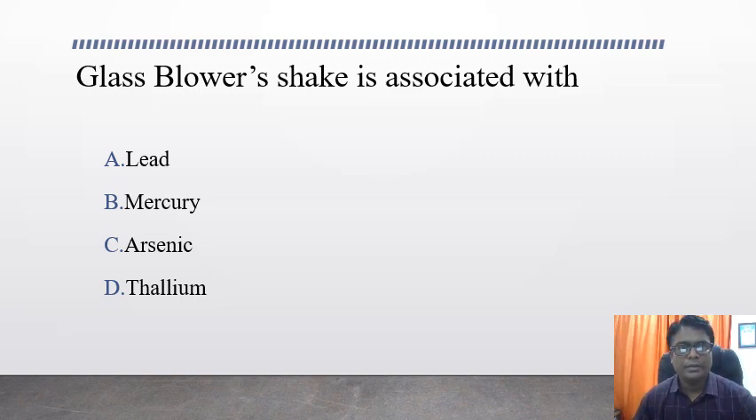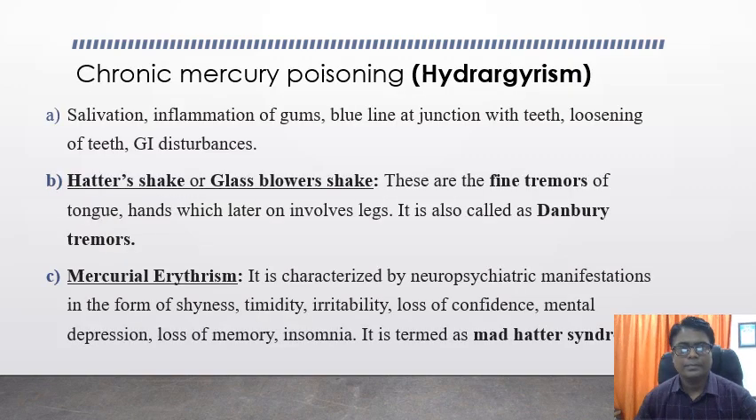Now, glass blower's shakes is associated with, options are lead, mercury, arsenic, and thallium. The answer is mercury poisoning. Chronic mercury poisoning is also known as hydrargyrism, and Hatter's shakes, also known as glass blower's shakes, are nothing but fine tremors of the tongue and hands, which later on involve the legs. It is also known as Danbury tremors.